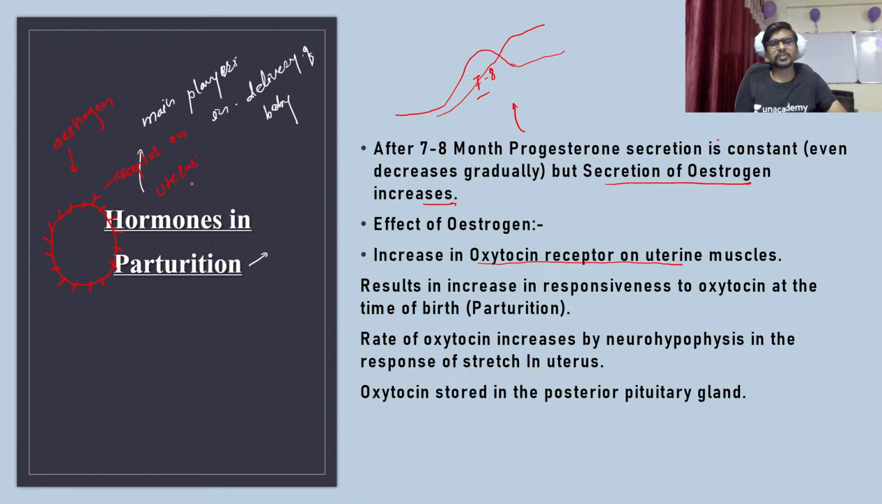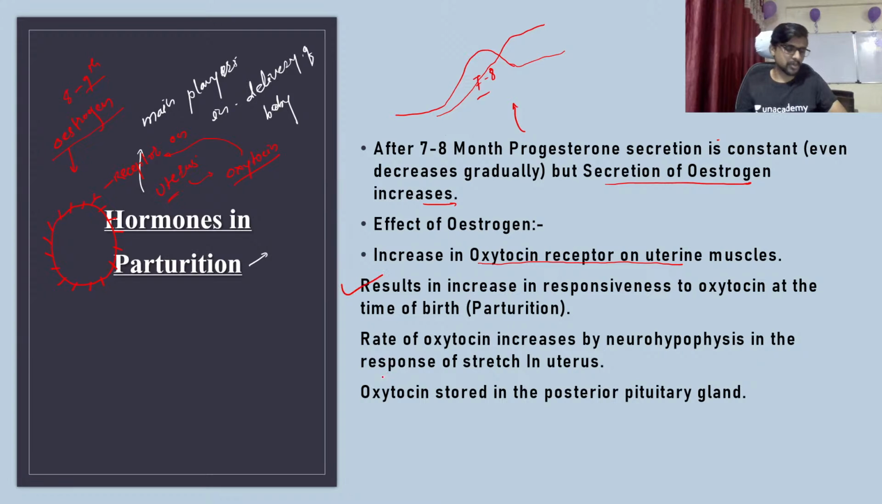uterus वरती रिसेप्टर वाढवतो कशासाठी, for the oxytocin. So the binding of oxytocin is ensured by this receptor and the number of receptors are increased due to the estrogen. Okay, so it is happening inside the 8th and the 9th month. So it results in responsiveness to the oxytocin at the time of birth.